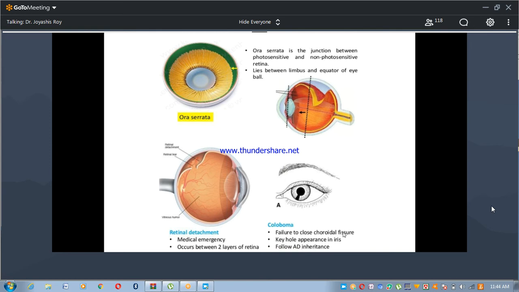This is the coloboma, a failure to close the choroidal fissure. Here, the choroidal fissure is open. So this is coloboma iris, with a keyhole appearance in the iris, like the hole in a lock where the key is inserted. It is inherited as autosomal dominant.